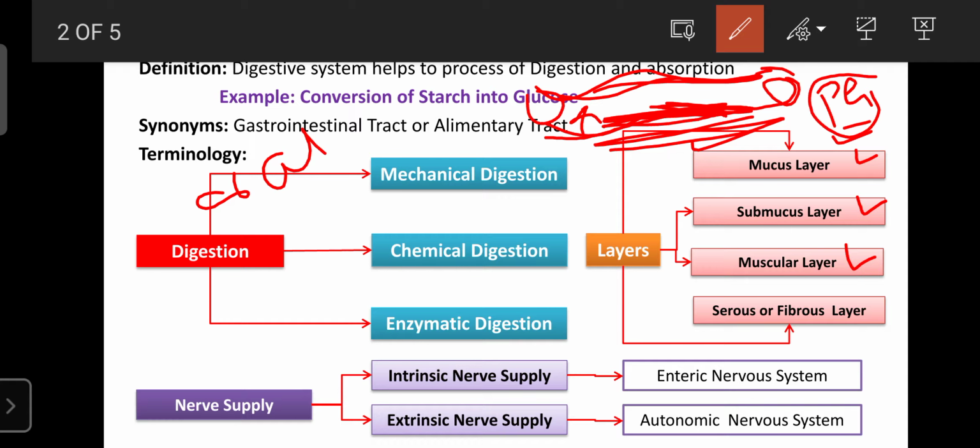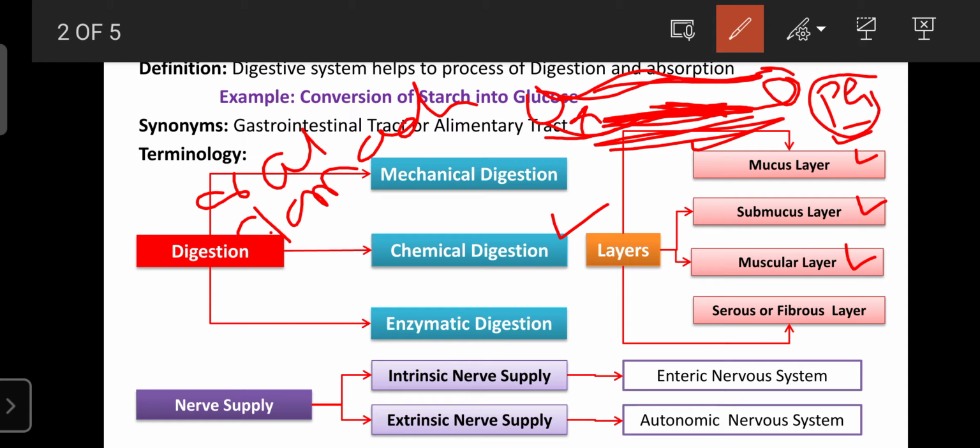And mechanical digestion also occurs in the stomach. Due to certain GIT movements, the larger particles are crushed into smaller particles. In the stomach we also have certain movements, but the main mechanical digestion occurs in the oral cavity.